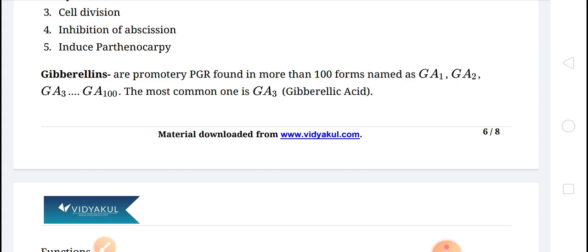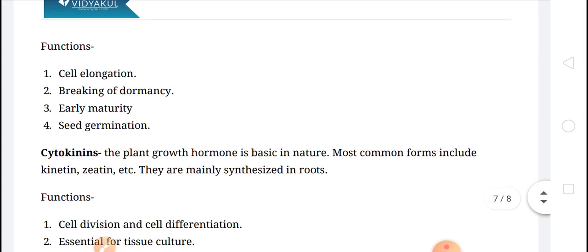Gibberella fujikuroi, that is the name of the fungus, produces gibberellins and causes a disease, that is Bakanae or foolish seedling disease. Okay, so from this fungus Gibberella fujikuroi, the gibberellin was isolated, and its nature was found to be acidic.